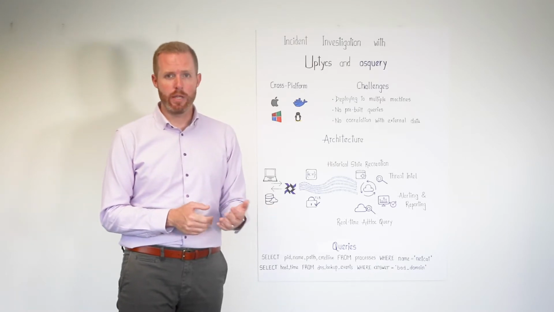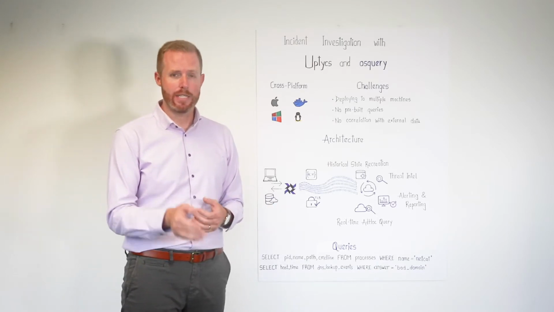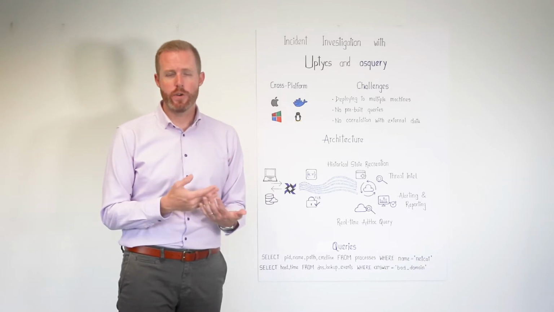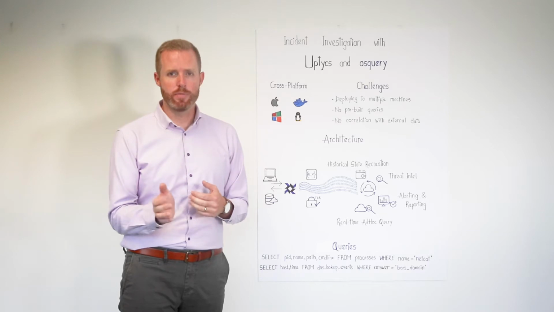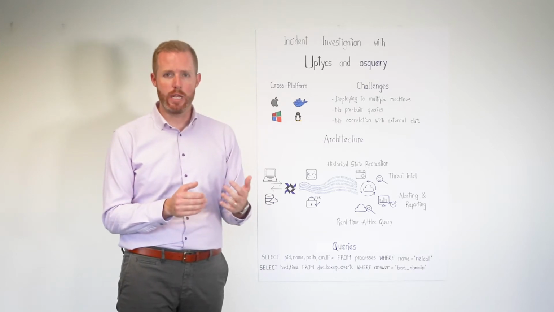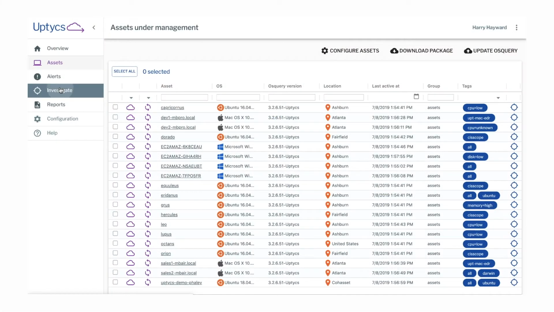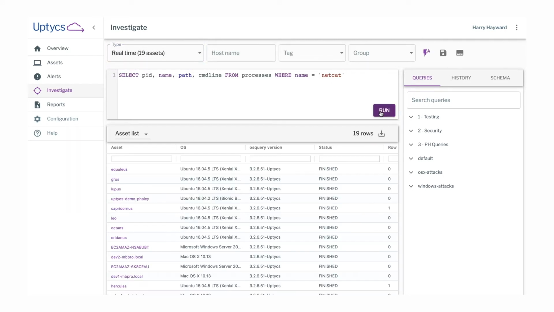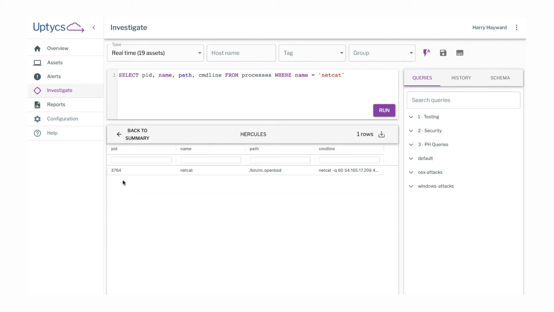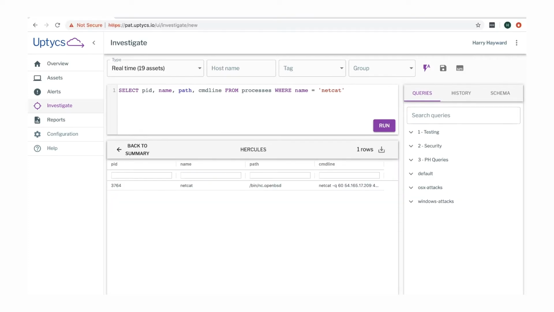And if you had somebody in the SOC that was eyes on glass at that time that saw that alert, the first thing you might want to do is, in real time, at that moment, ask what other systems are running netcat? Like, where do we see that process? This first query, if you were to send this into the Uptycs platform in a real-time mode, you'd be able to get back the PID, the name, the path, and the command line from any process with the name of netcat. So really easily across your fleet, you'd understand where netcat's running and the details behind that.